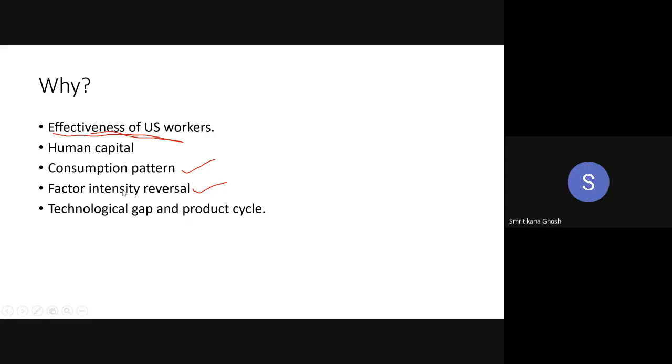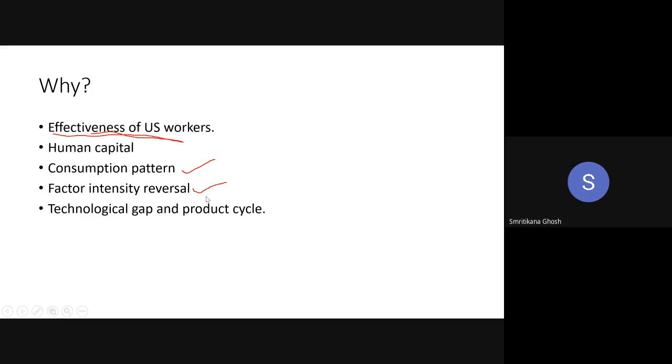The last 3 points, actually, there is no such criticism. Consumption, actually, this is a theorem. That consumption pattern is another theorem to explain the trade. As I said in my first classes, very first or the second class, there are 3 reasons behind the trade basically. The first one is the technological difference, that is the Ricardian model. The second one is the factor abundance difference, that is the HO model. And the third one is the demand. Demand may be the reason behind the trade. So there is no such criticism.